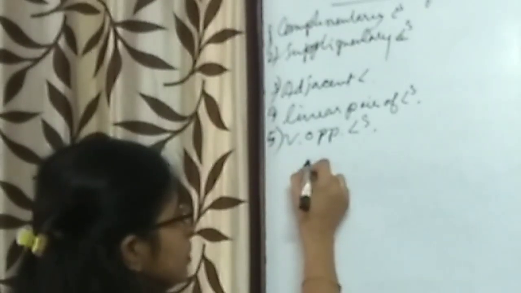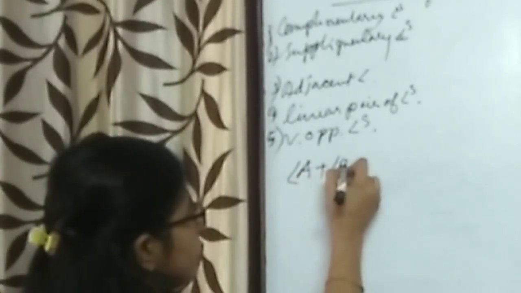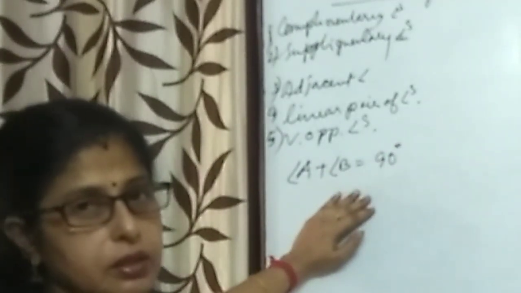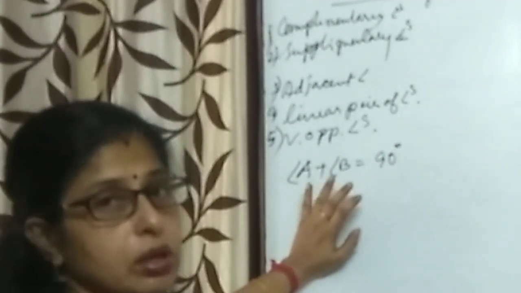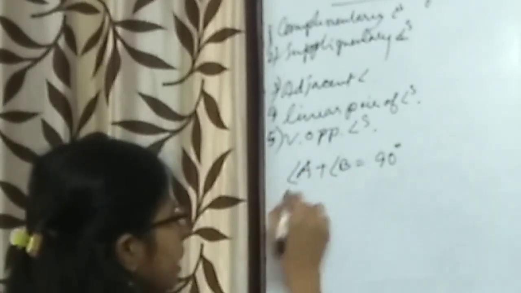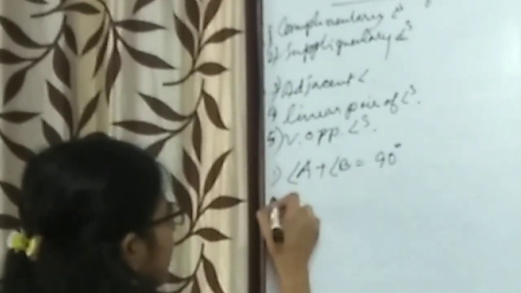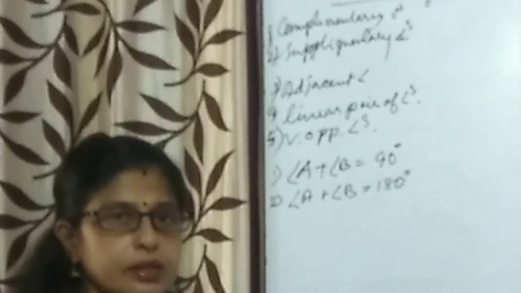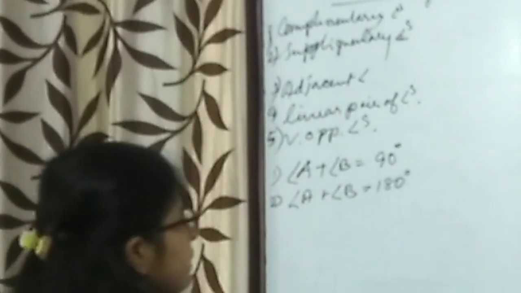Complementary angles means when two angles measure sum together to get 90 degree, then each of the angles is called complementary to the other one. So A is complementary to B and B is complementary to A. It's number one. Like for number two, supplementary, if the sum of the two angles gives you 180 degree, then they are called supplementary angles. Adjacent angles.